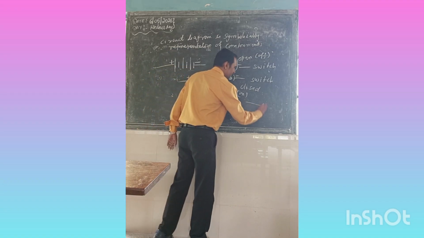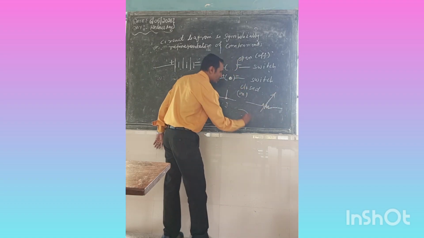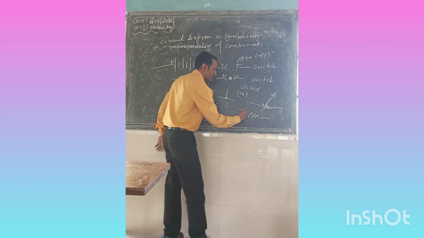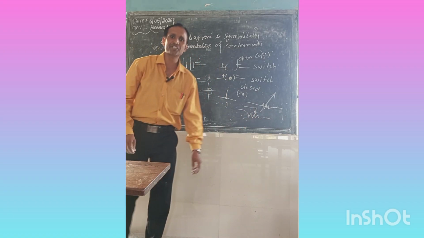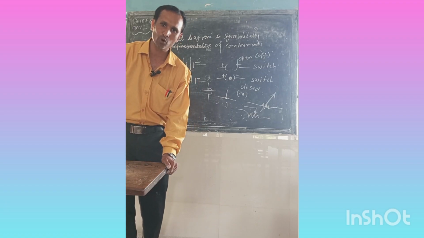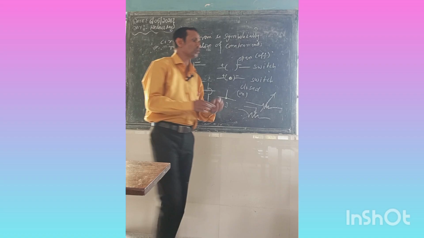It is a rheostat. It can become like this. This type is also a rheostat; it can be written like this also. Two types it can be written. So one table is given to students; just go through your textbook and you will come to know that. Next we are going on.